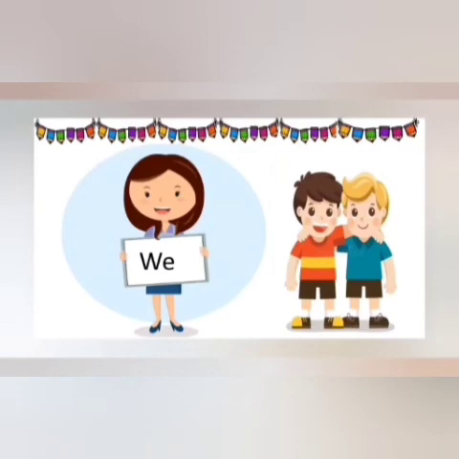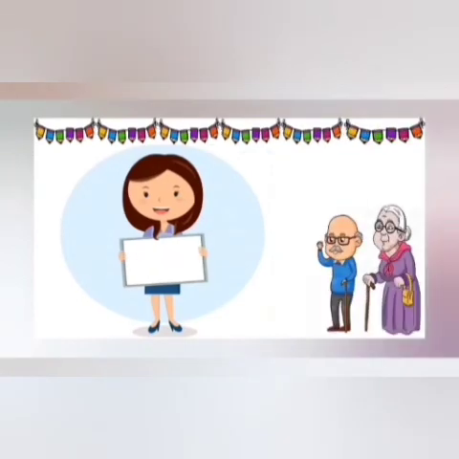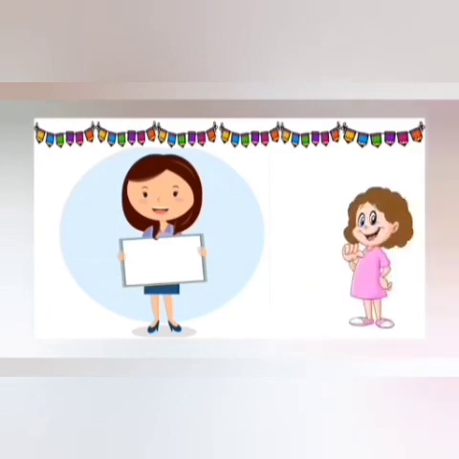Now look at the grandparents of those boys. Now tell me which pronoun will be used? Yes, they. Very nice. Now, look at this girl. She is pointing at herself. So, which pronoun will be used? Yes, I.